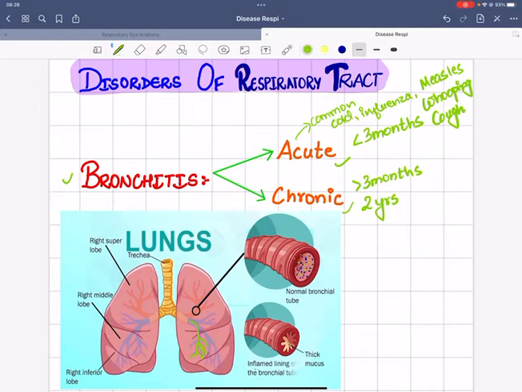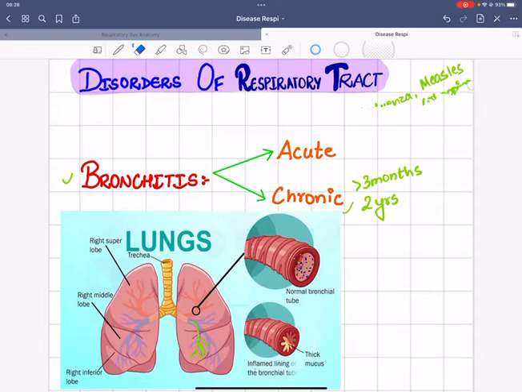Further, in the case of chronic bronchitis, the infection lasts for more than 3 months and has occurred in 2 consecutive years. It is caused by prolonged irritation of the bronchial epithelium, meaning that the bronchi have an epithelium lining, and some chemicals result in its irritation.